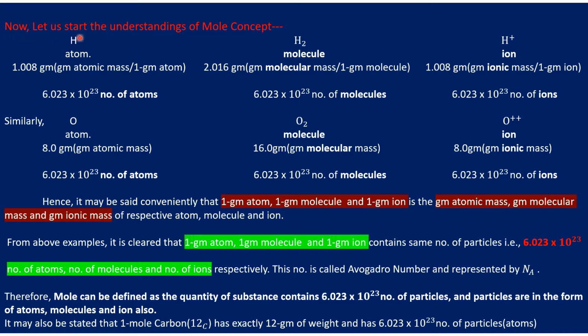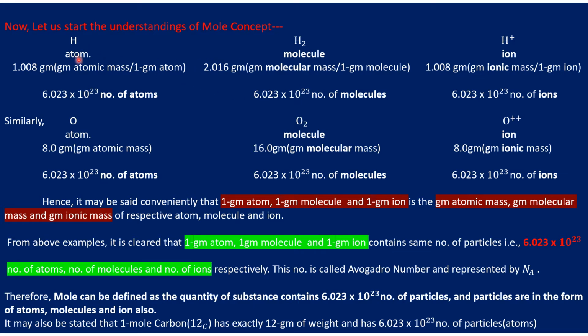Now let us start the understanding of mole concept. Hydrogen atom, hydrogen molecule, and hydrogen ion. Hydrogen atom: 1.008 gram. This is gram atomic mass, called 1 gram atom. Hydrogen molecule: 2.016 gram, or gram molecular mass, or may be called 1 gram molecule. Hydrogen ion: 1.008 gram ionic mass, or 1 gram ion.